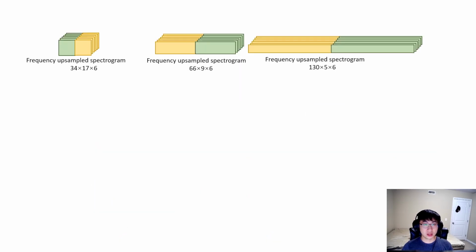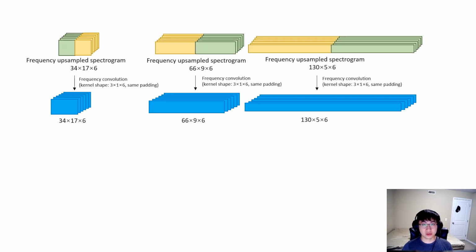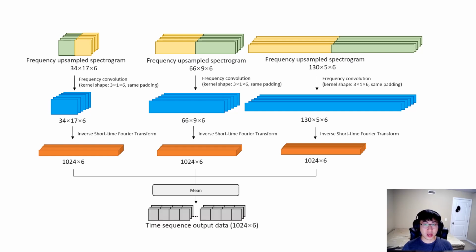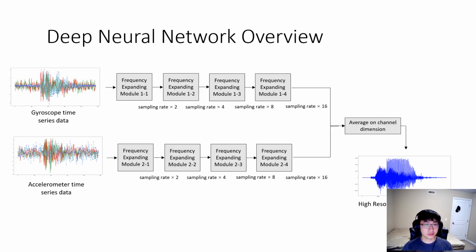Following this, the output goes through another frequency convolution, and an inverse short-time Fourier transform brings the spectrograms back to time domain. Finally, after a mean operation, we have the final upsampled time sequence output. Here we give an example of the whole neural network framework for upsampling the input motion sensor by 16 times.